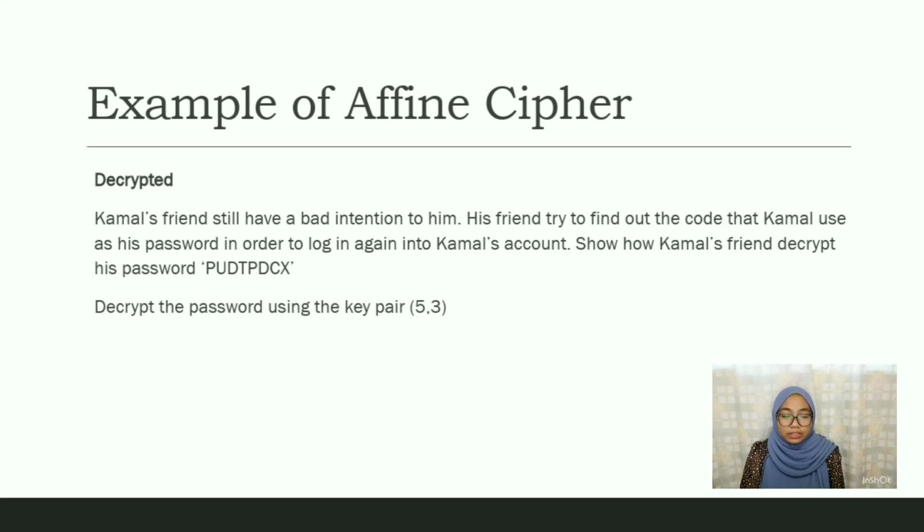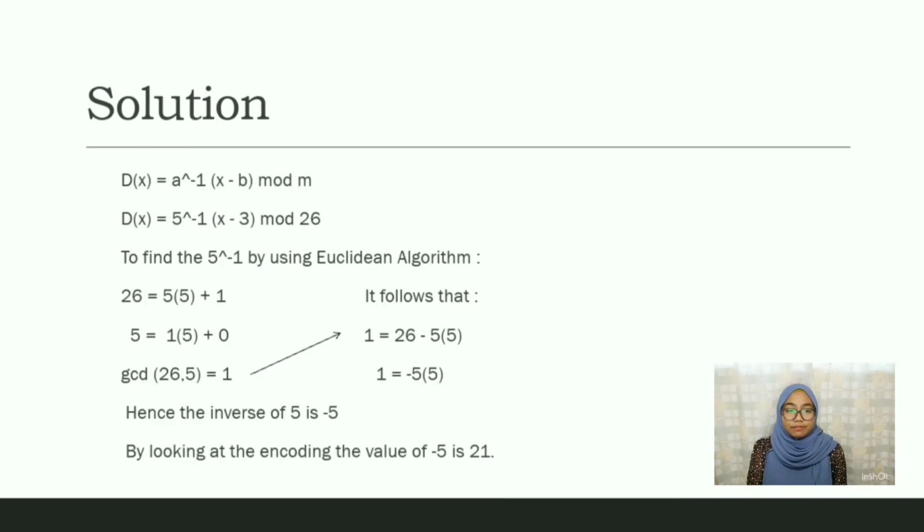Kamal's friend still has a bad intention toward him. His friend tried to find out the code that Kamal used as his password in order to log in again into Kamal's account. Show how Kamal's friend decrypts his password PUDD-PDCX. So we need to decrypt the password using the same key pair, which is 5 and 3. So the solution is we need to use the function D(x) equals a inverse times x minus b mod m. Substitute the value of a, b, and m, we will get D(x) equals 5 inverse times x minus 3 mod 26.